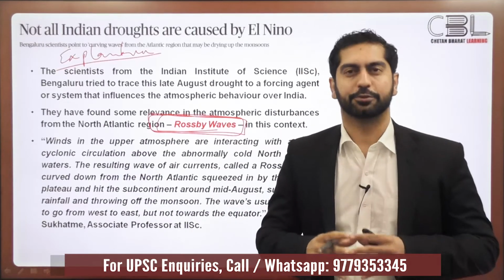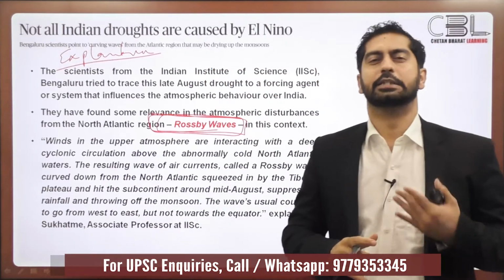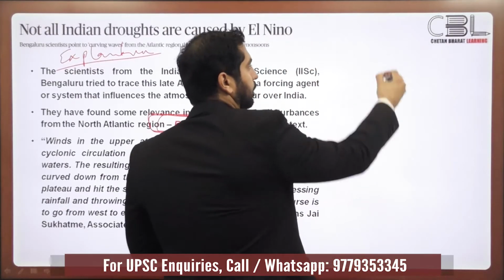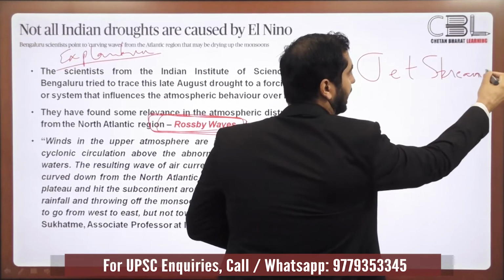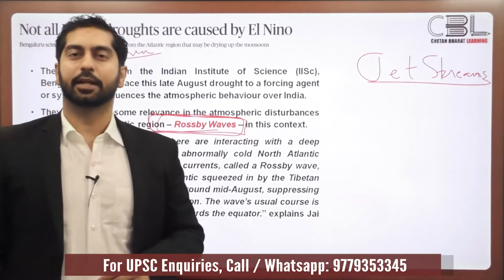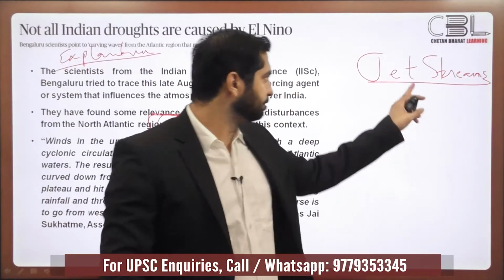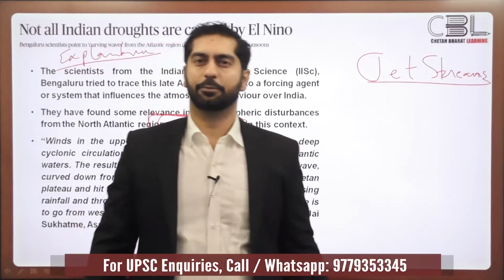In your geography course, if you have already covered the geography portion in your general studies portion, you would have covered jet streams. And one of the key characteristics of jet streams is that they move in a meandering path. What's a meandering path? Serpentine path. What are jet streams? Let me give you a brief introduction before I move forward.